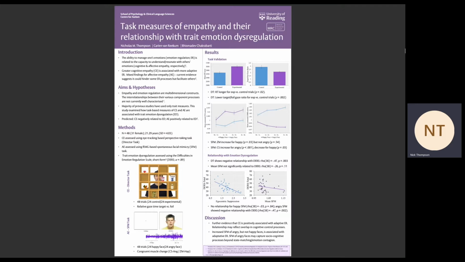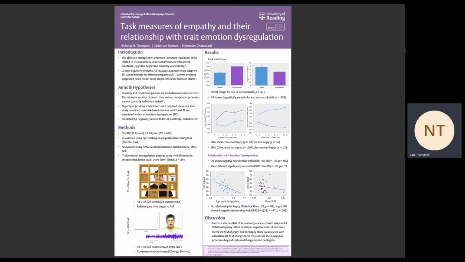We assessed cognitive empathy using a visual perspective taking paradigm called the director task, in which participants are presented with a shelving unit on which various objects are positioned. The so-called director is viewing the shelves from the opposite side to participants, and on each trial gives instructions to move a particular object to a new location. On experimental trials, there's a conflict between the director and the participants' perspectives. And participants must suppress their prepotent egocentric visual perspective in order to select the correct target object as opposed to the incorrect foil object. On control trials, there's no conflict between the director and participants' perspectives.